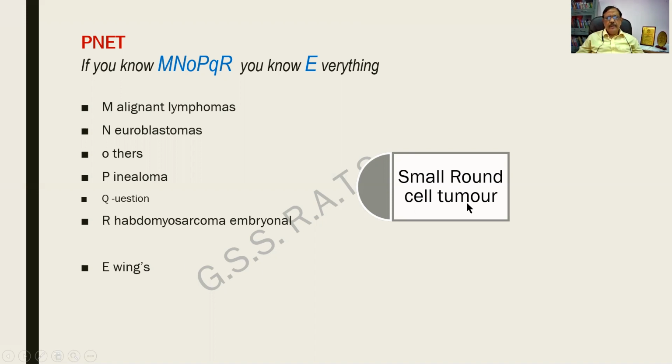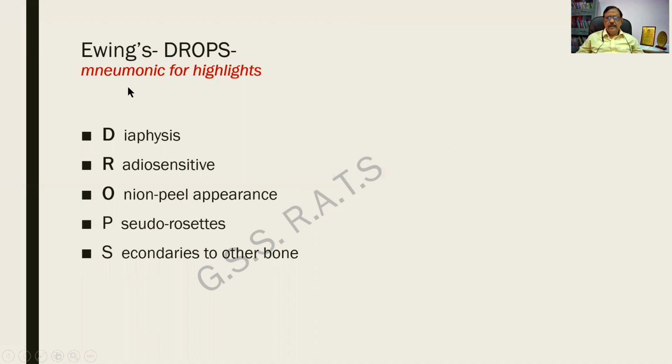Small round cell tumor, it is important, and we should know the differential diagnosis. This is another mnemonic I picked up from the net, DROPS. Ewing's occurs in the diaphysis. It is radiosensitive. It has got an onion peel appearance, and pseudorosettes can be seen. Secondaries can occur to other bone. So this is another mnemonic, easy for you to remember. These two mnemonics, please do.